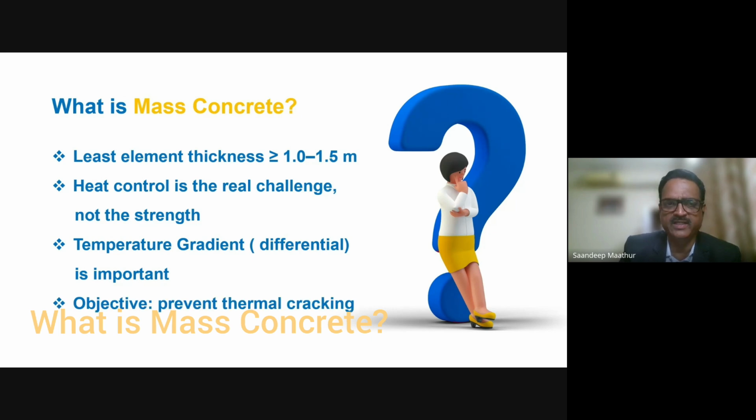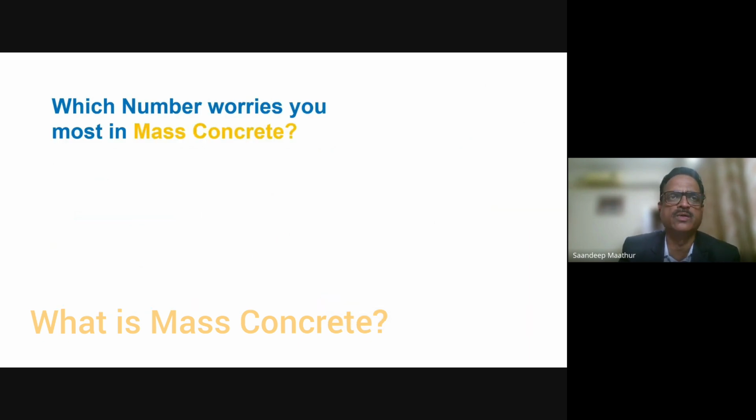Now, what is the objective? The objective is to prevent thermal cracking. How does thermal cracking happen? What I'm trying to tell you is what mass concrete is and what we have to do in mass concreting. Initially, I will give you the idea about mass concreting.